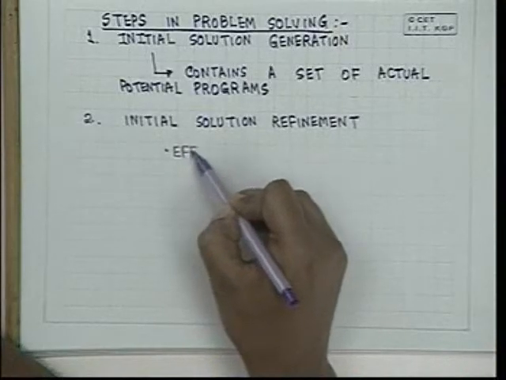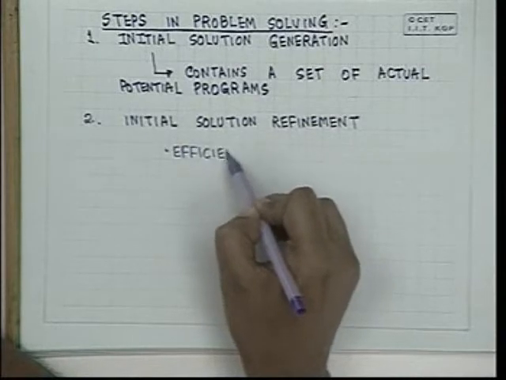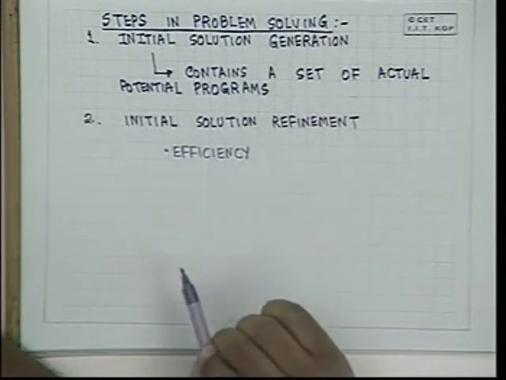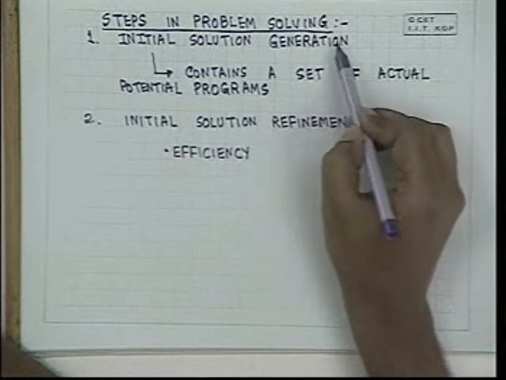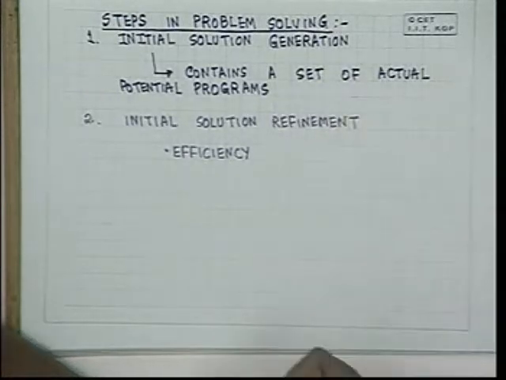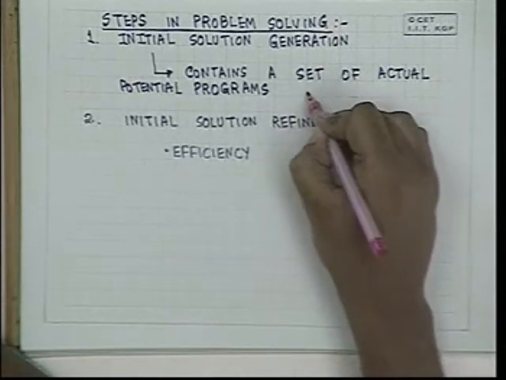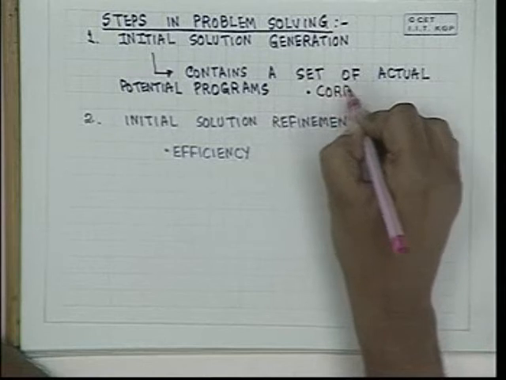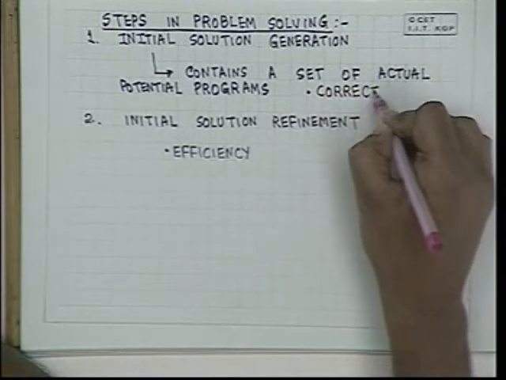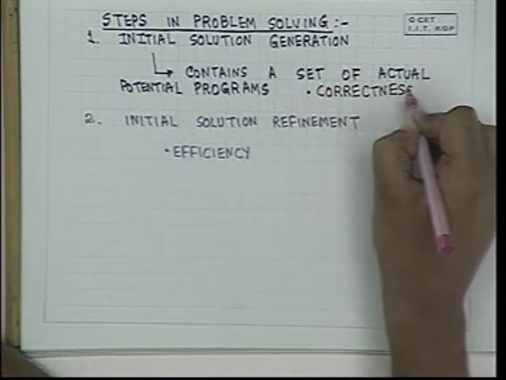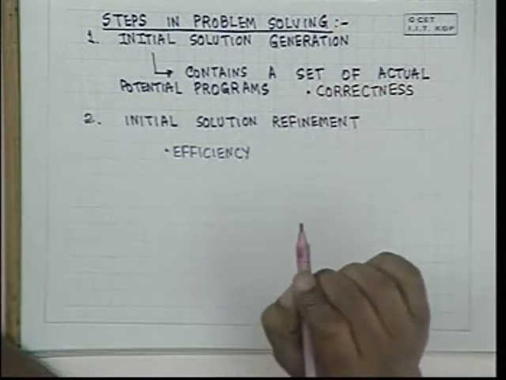The main criterion is efficiency. At the initial solution, the condition that we have taken care of, and that is the prime condition in any problem solving, is correctness. The initial solution must be correct. It must be able to generate a correct answer to a problem.